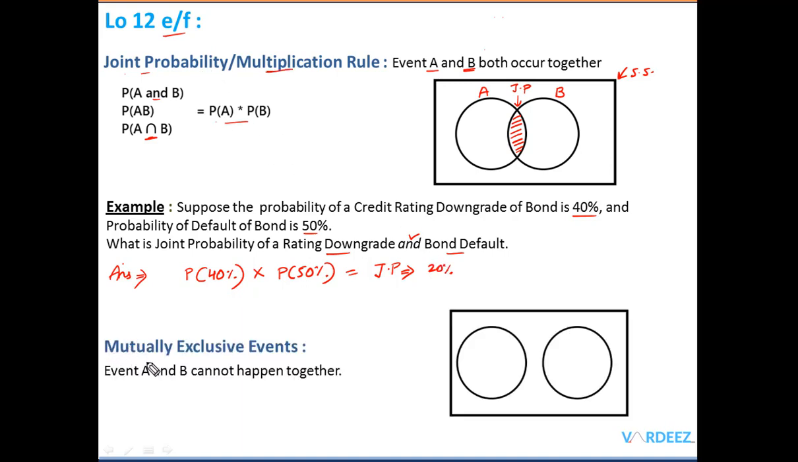Now the other thing that we have here is mutually exclusive events. We say that events are mutually exclusive when both the events A and B cannot happen together.